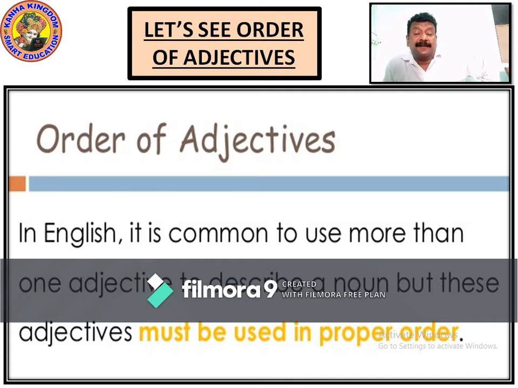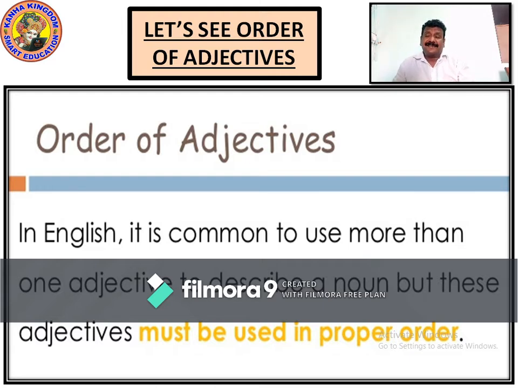In English, it is common to use more than one adjective to describe a noun, but these adjectives must be in proper order. When you describe a noun with two adjectives, you must do it properly.